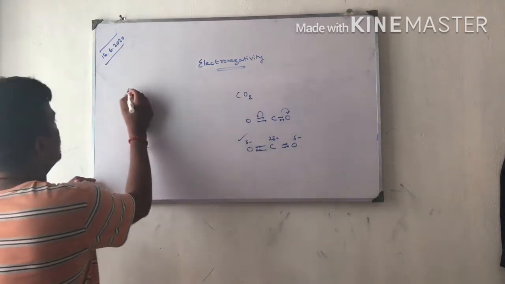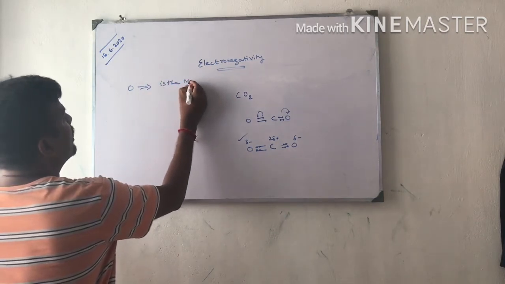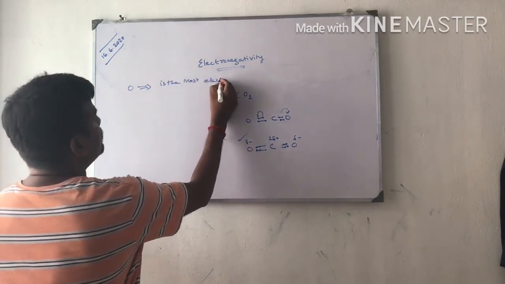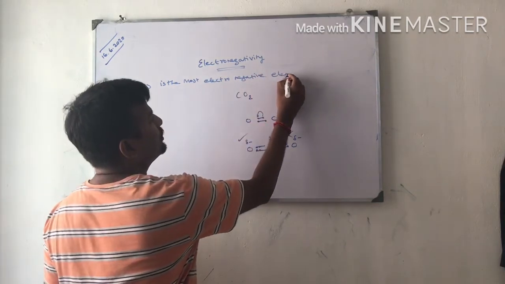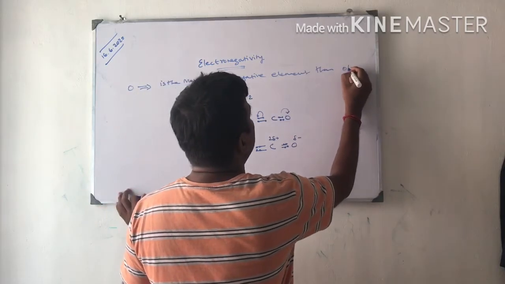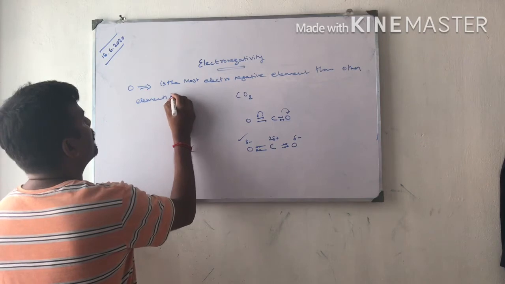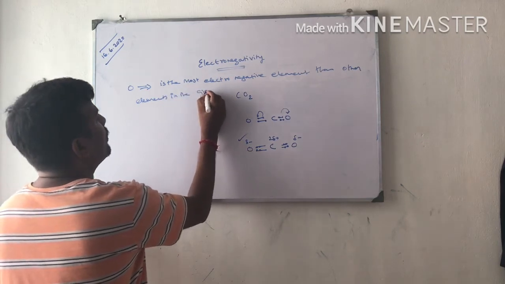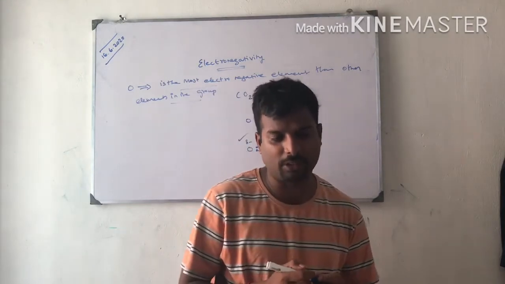Here oxygen is the most electronegative element, then the other elements in the group. And moving down the group, electronegativity decreases because the size of the atom increases.